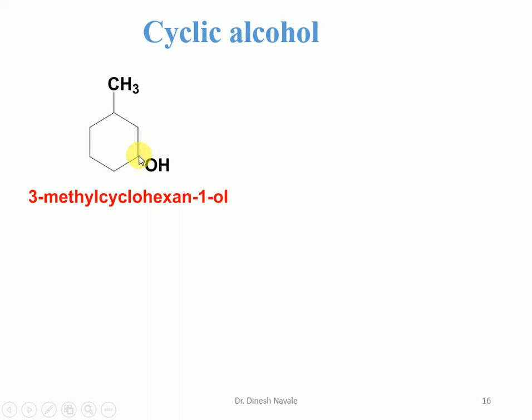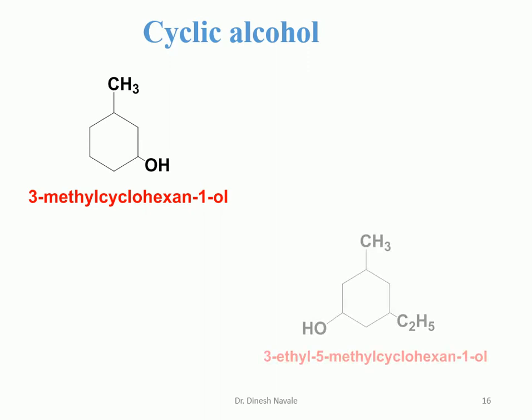So OH will become carbon number 1, and we are going to start in the anti-clockwise direction. So it is carbon number 1, 2, 3 will be the methyl, so it is 3-methyl. A 6-carbon chain is there, so it is cyclohexane, so it is 3-methylcyclohexane-1-ol. That 1 can be omitted also.